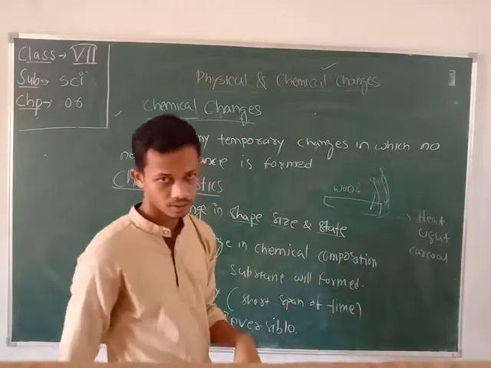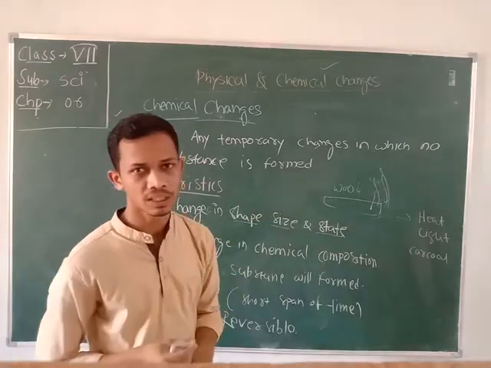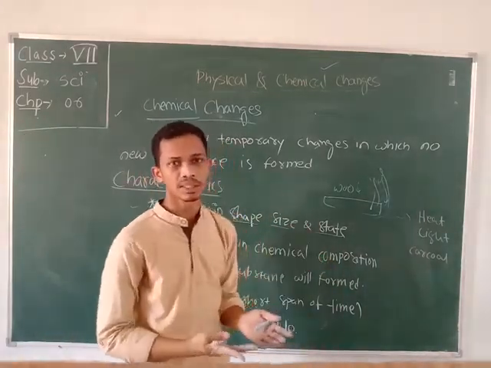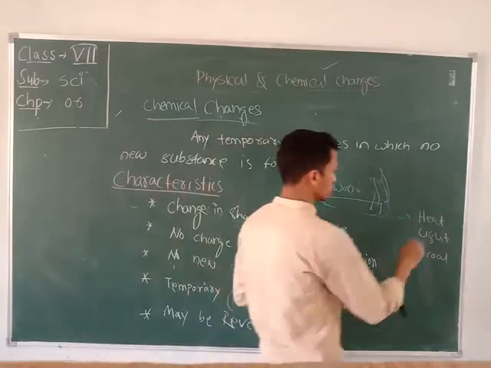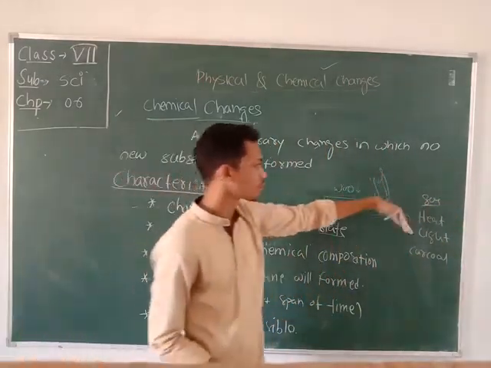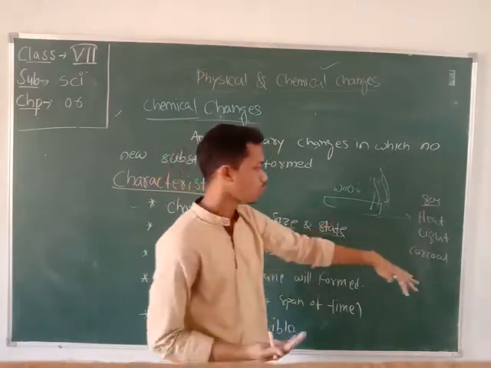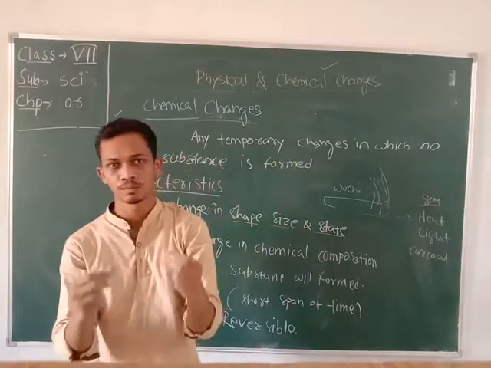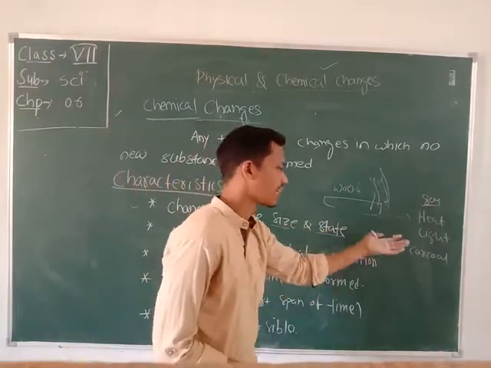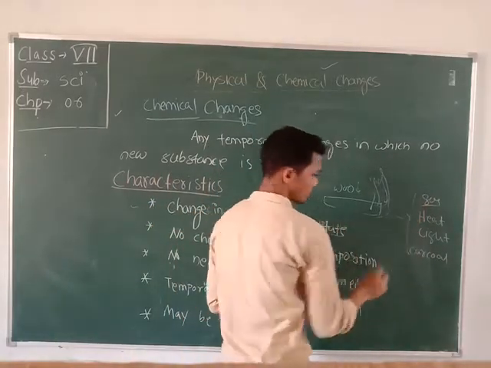Students, you will have all these things. Take the example of a paper sheet also. When you burn a paper sheet, as a result it releases some gas and smoke. It produces some heat and some light, and also gives a residue that may be just like charcoal. So all these things are formed.